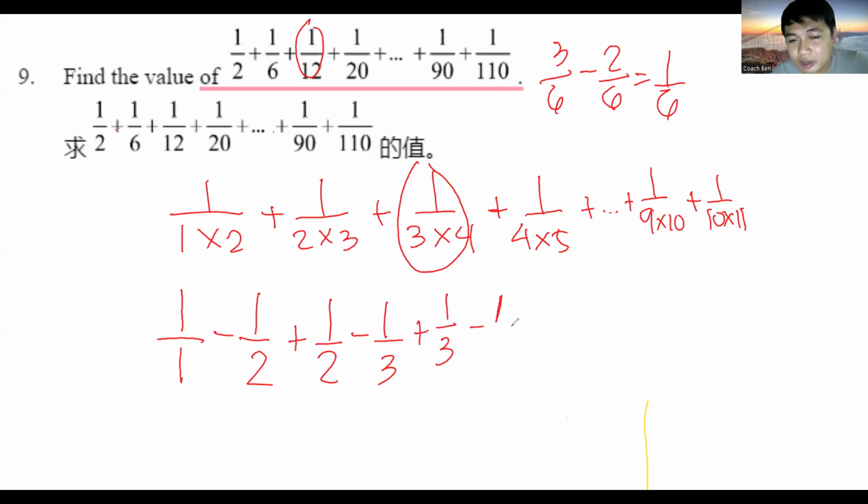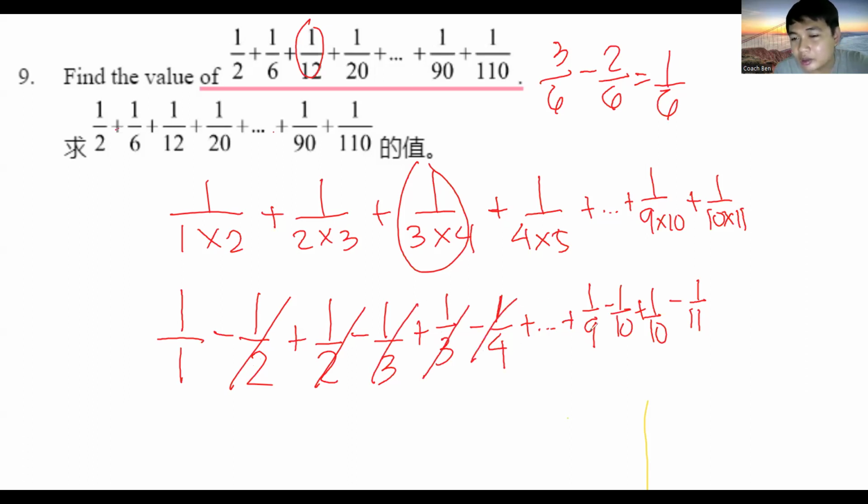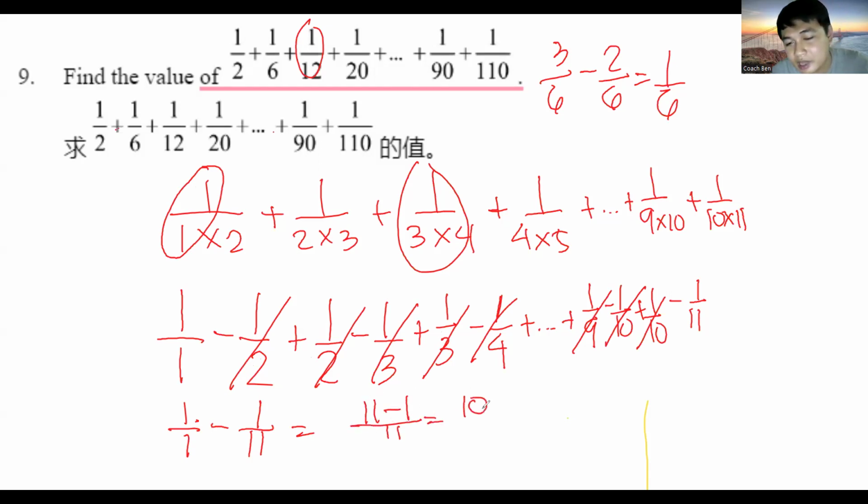1/3 minus 1/4, up until we have plus 1 over 9 minus 1 over 10 plus 1 over 10 minus 1 over 11. And then all of the terms in the middle are going to get canceled out, except for the first term, which is 1 over 1, minus the last term, which is 1 over 11. Make them into similar fractions: 11 minus 1 over 11, and that is 10 over 11. So the answer for number 9 is just 10 over 11.